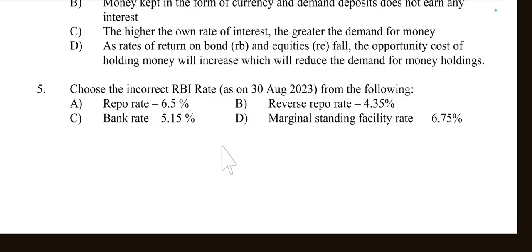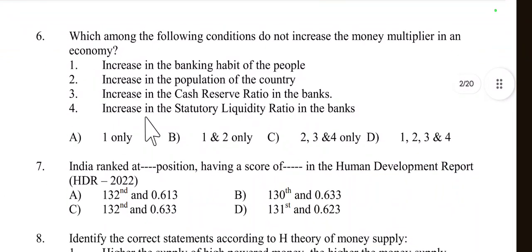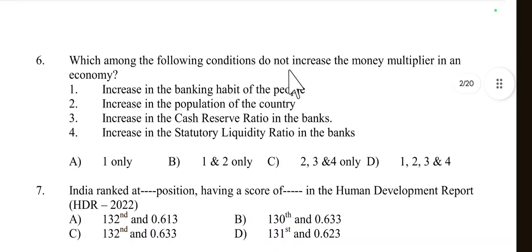Then question number 6: which among the following conditions do not increase the money multiplier in an economy? So the first option is increase in the banking habit of the people.